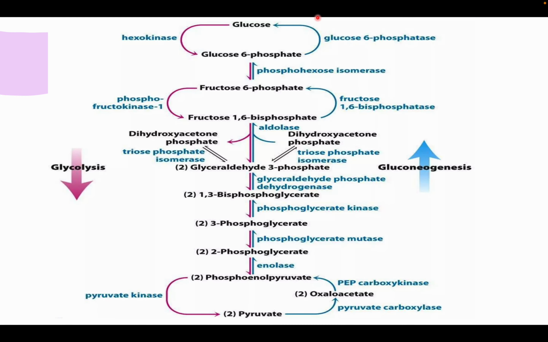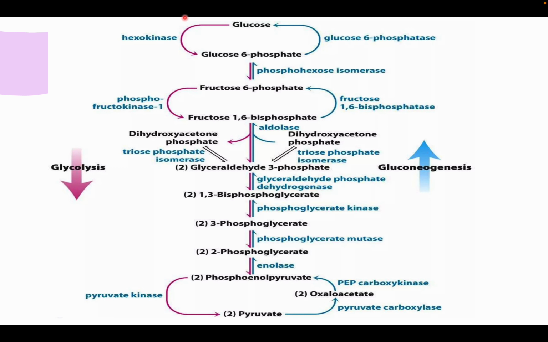If you remember this reaction, we talked about in glycolysis where glucose is broken down to two molecules of three-carbon pyruvate. This direction, from glucose to pyruvate, is glycolysis, and the opposite direction, from pyruvate to glucose, is gluconeogenesis. As you can see here, the major reactions are reversible, which means that the same enzyme can perform both functions.